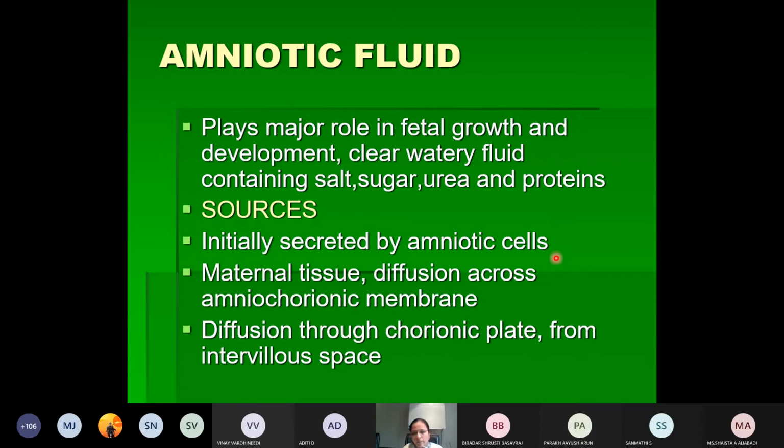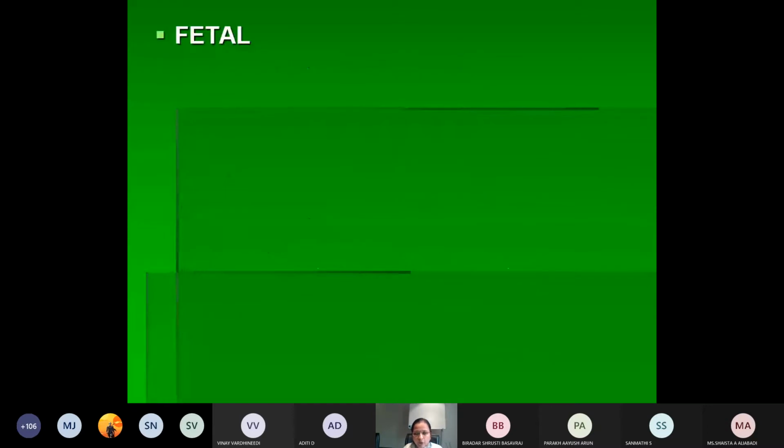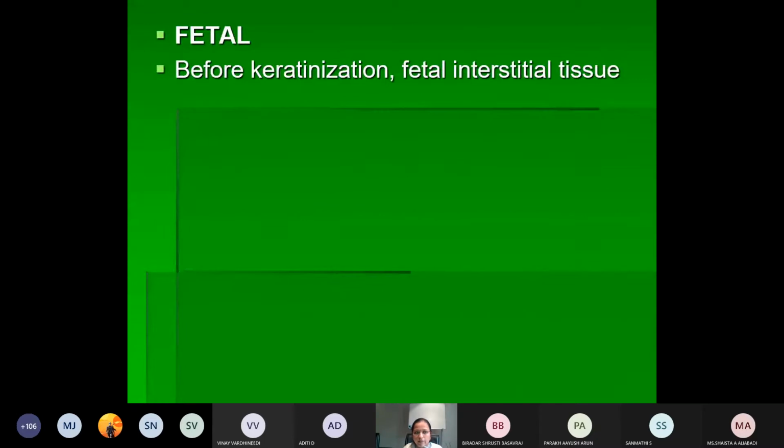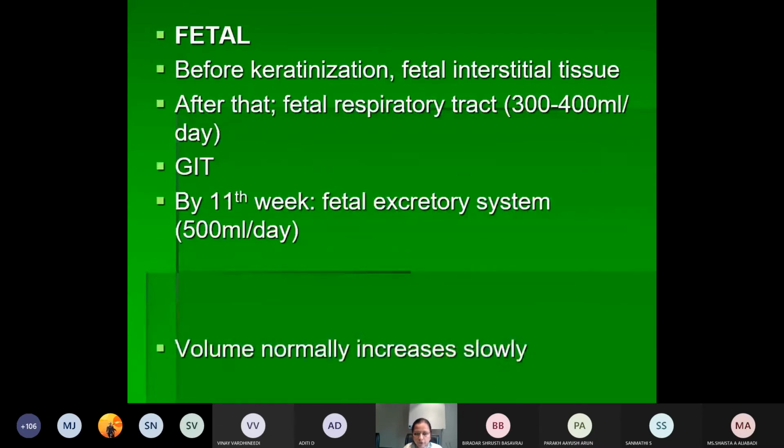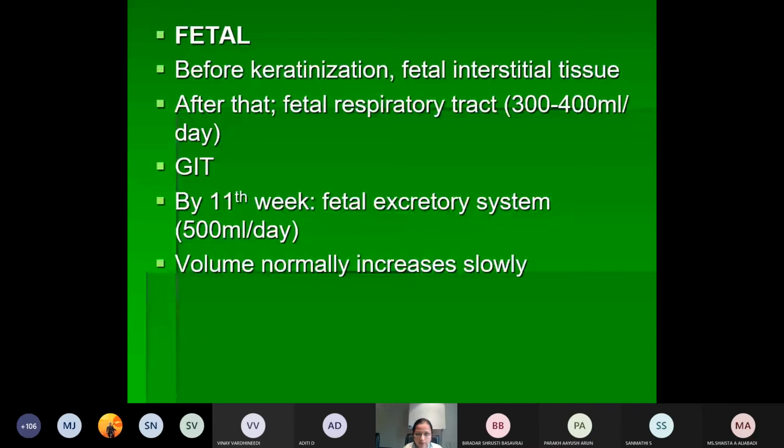Later it is taken up by the fetal kidney, very important, and the fetal lungs, which start secreting the amniotic fluid. So initially it is by the amniotic cells, later by the fetal respiratory tract, and then by the excretory system, mainly the kidneys, which contribute to the formation of the amniotic fluid.